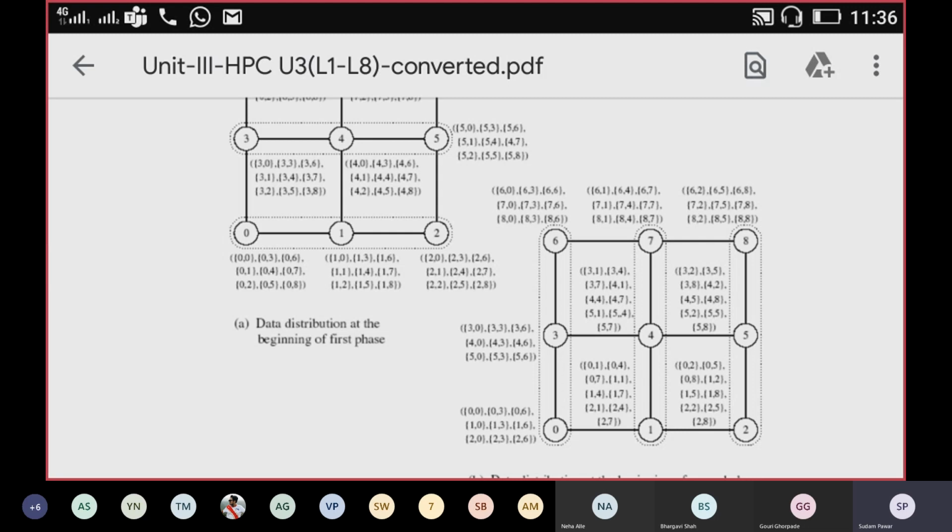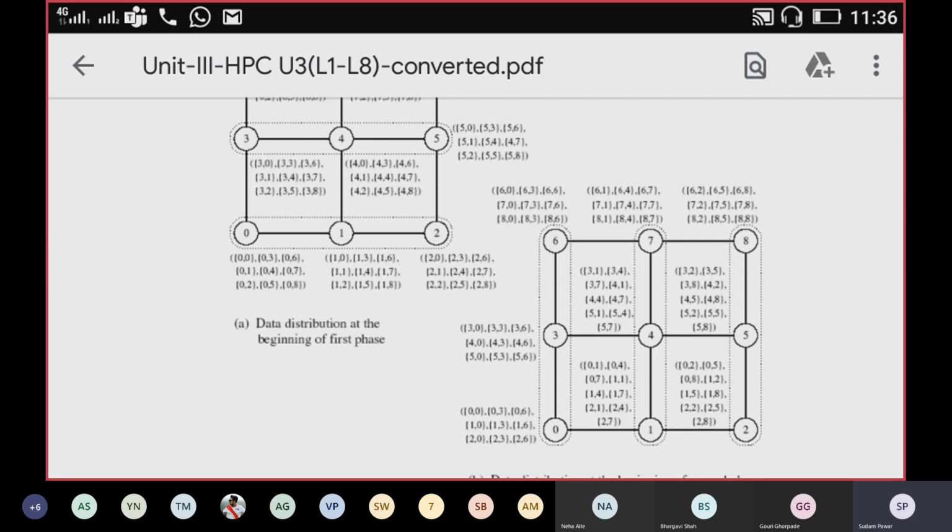Okay, p by 2, where p means number of processors. And the number of steps is given as root p minus 1 there, because we have assumed root p processors along the row or the column.